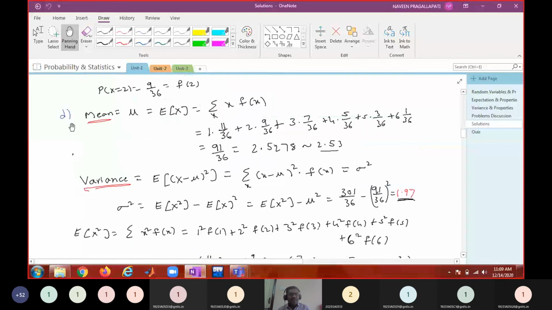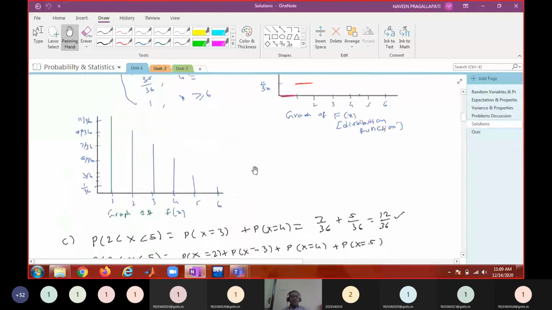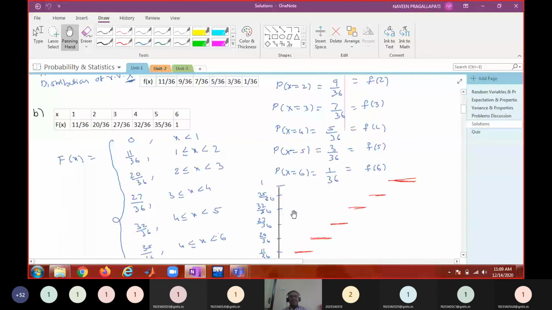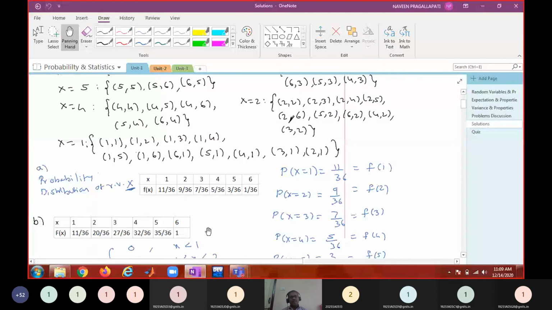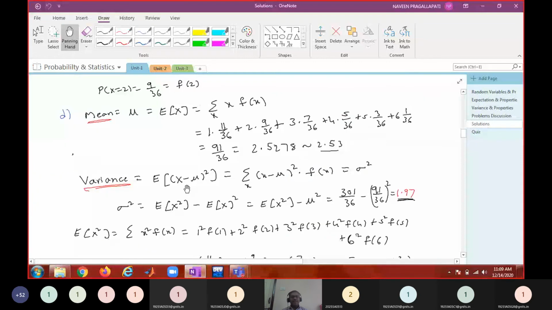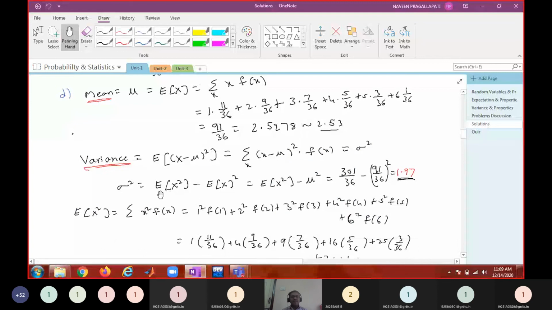After that, if you're asked to find the mean, the formula is x into f of x. Once you have the distribution table, whatever is asked you can do happily, provided you remember the formula. So I simply wrote the formula and substituted the values. Use your calculator to get this value. And if you're asked to find the variance, this is the definition, but instead of the definition, you can use the formula also.